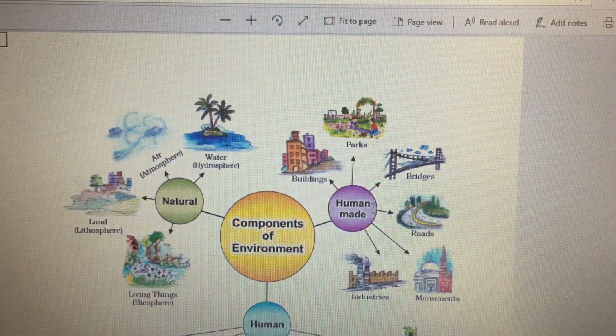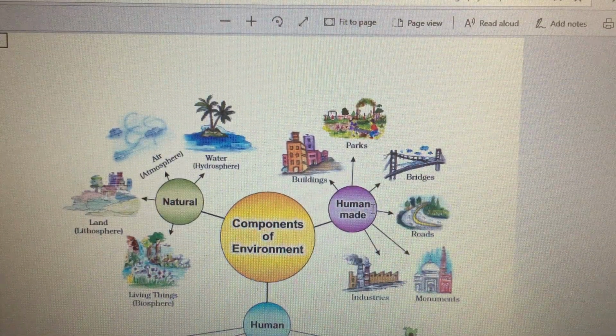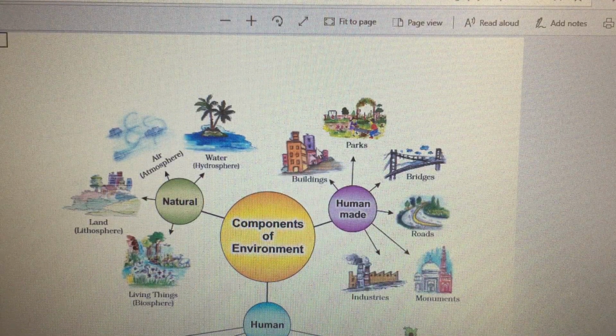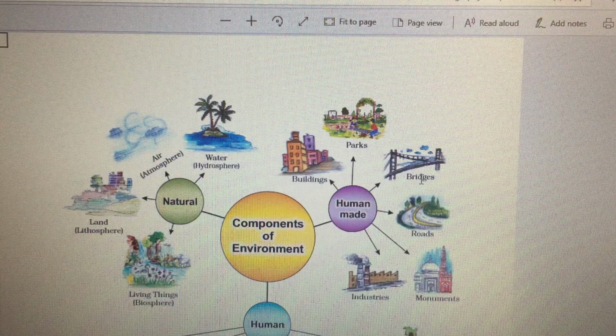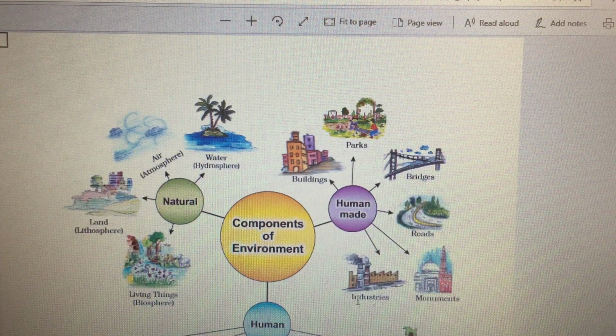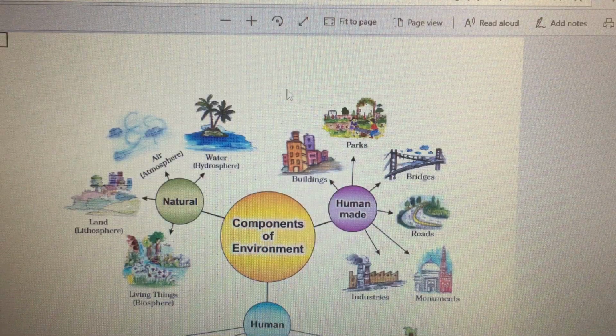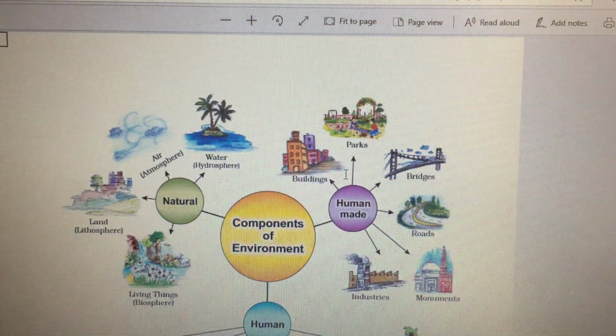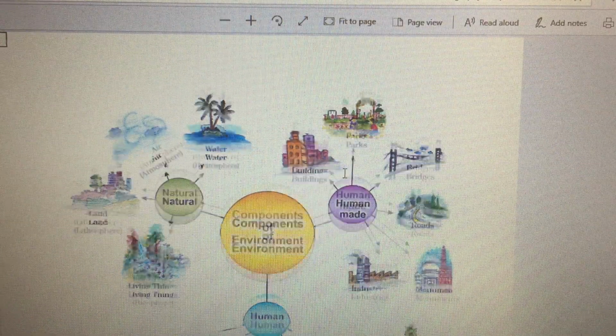It's, as the name suggests, human-made. It is made by humans. You can see here buildings, then you can see parks, bridges, roads, monuments, industry. All these are made by human beings. So these are the human-made environment.